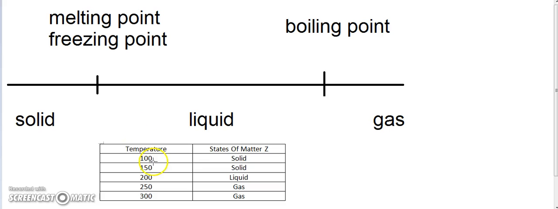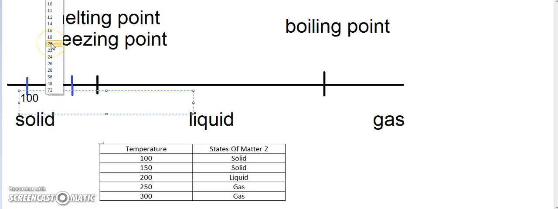Now we know that at 100 degrees it is a solid, so 100 degrees must be somewhere here, and 150 must be somewhere here. How do I know this? Because they are still solid. If this is 100 degrees, it must be below its melting or freezing point.